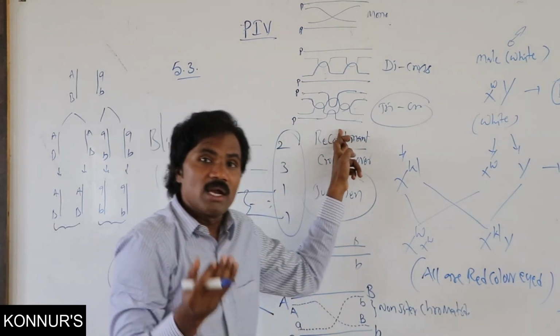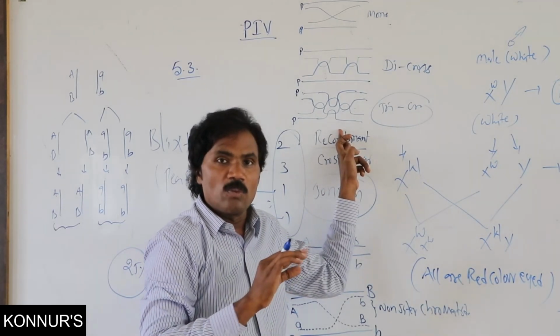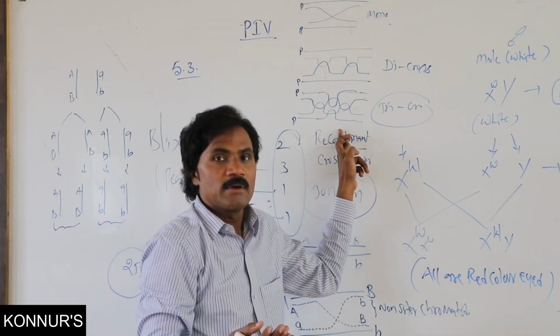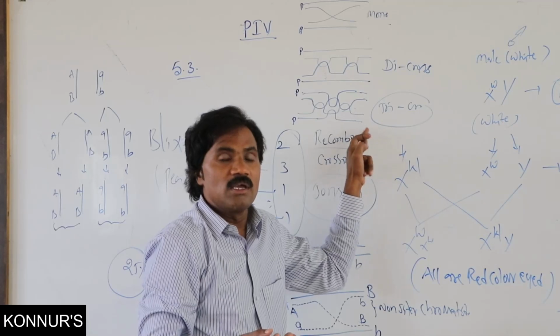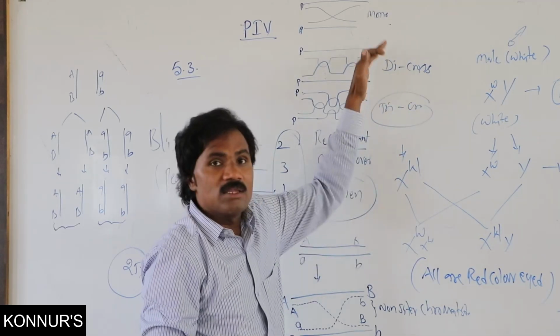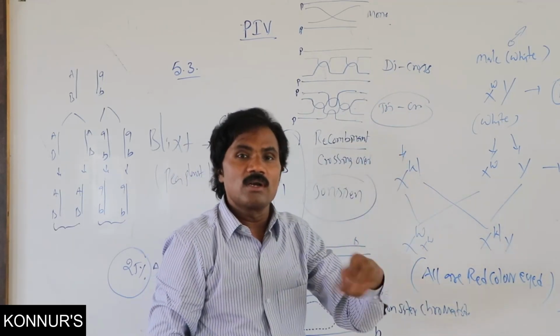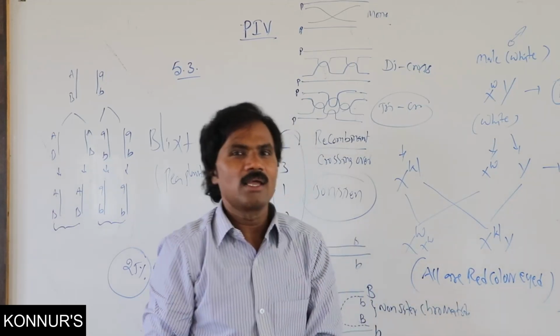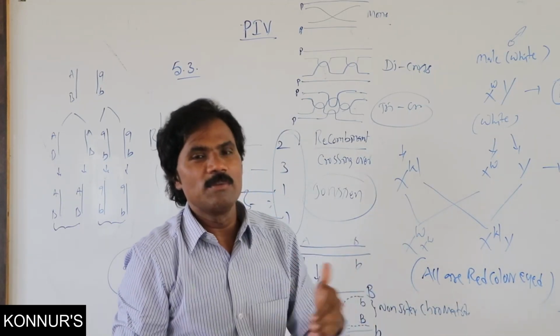So there may be no parental offspring if crossing over is in a tri. Like that, there may be the possibility of single, di and tri crossing over. All these different types are possible.